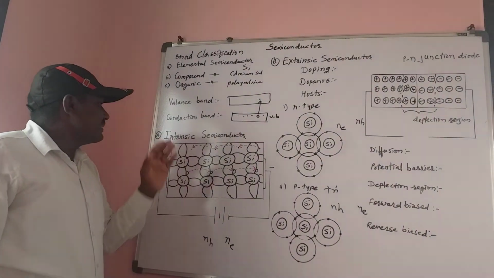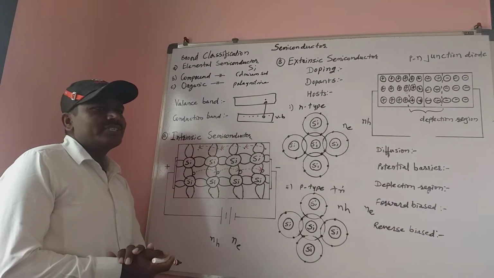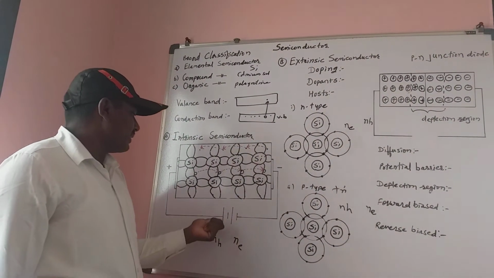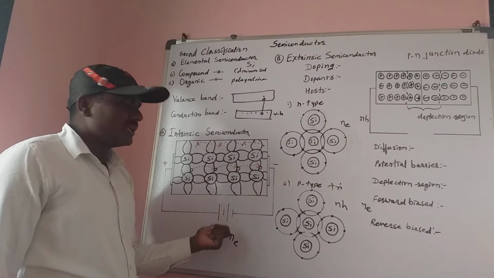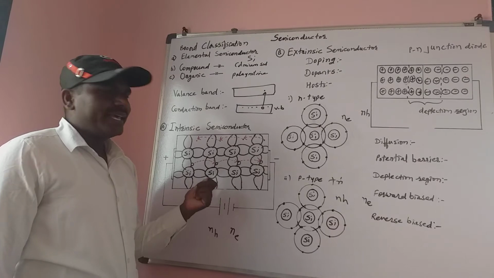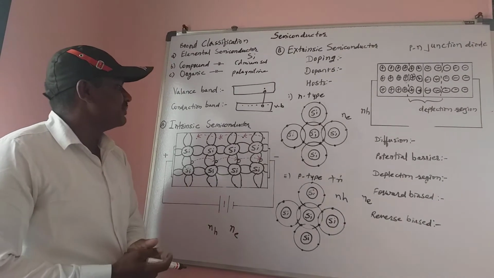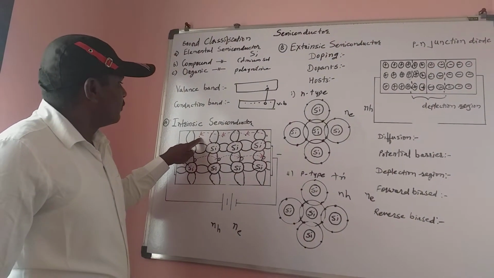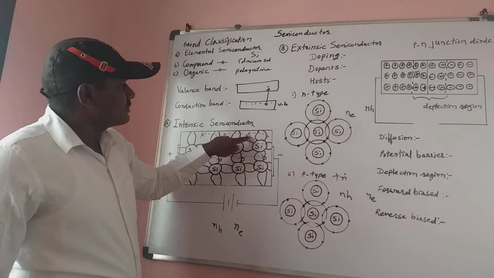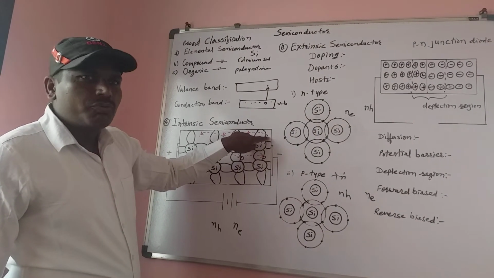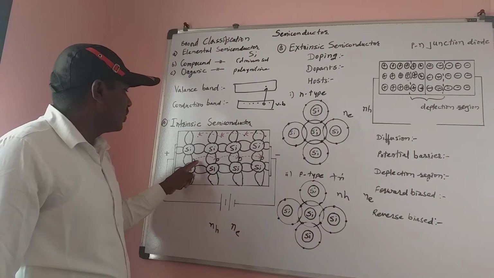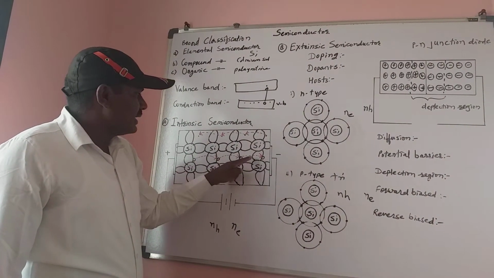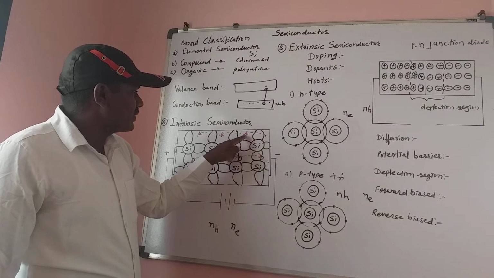Here if we consider silicon material, and that silicon semiconductor is connected in a circuit with an external voltage applied, there are free electrons in the valence band. When these free electrons go to the conduction band, they make holes. Here are the holes, and these are the free electrons.